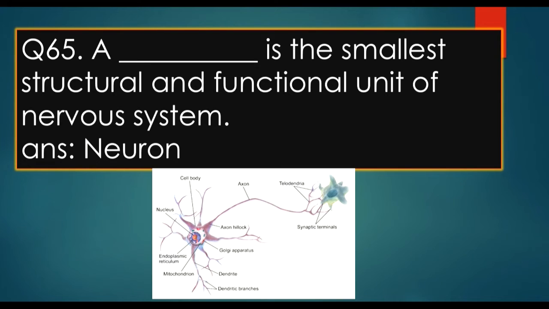Answer is a neuron. Also let's learn about the neuron: what is an axon and what is a dendron? Axon is a long cable-like projection that carries the message along the length of the cell, and dendrons are the small branch-like projections that connect with other neurons.